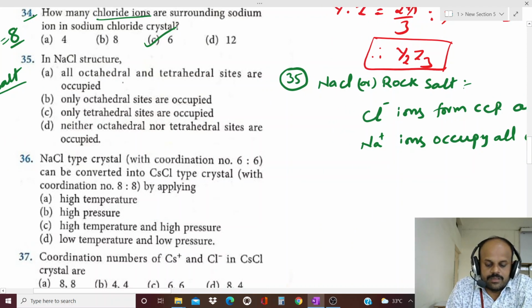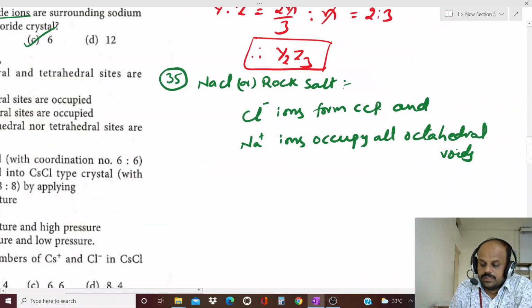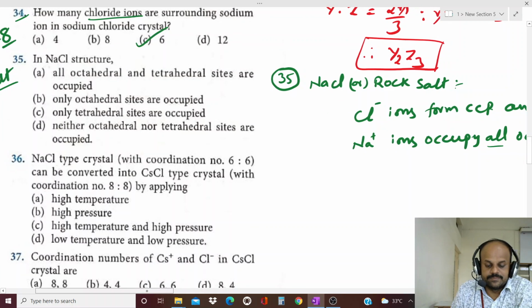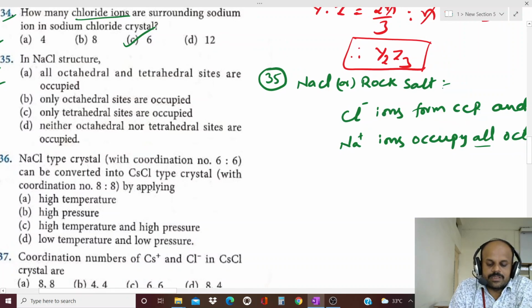So they have given the options: all octahedral and tetrahedral sites are occupied; only octahedral sites are occupied; only tetrahedral sites are occupied; neither octahedral nor tetrahedral sites are occupied. Which sites are occupied? All octahedral sites only are occupied, but not tetrahedral sites. In the first option they gave all octahedral and tetrahedral. Is it correct? No, wrong, because only octahedral sites are occupied.